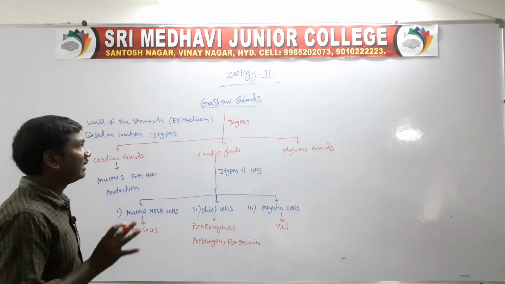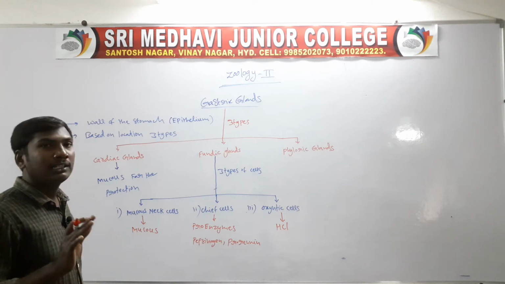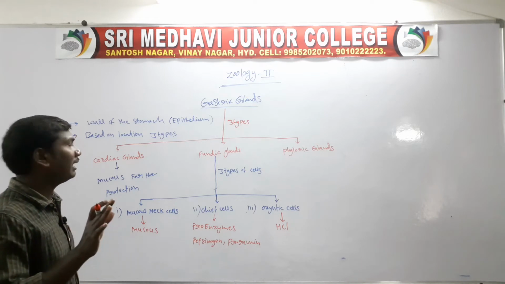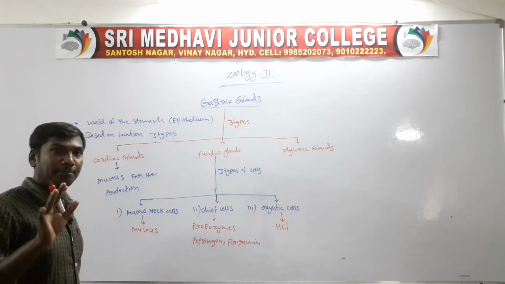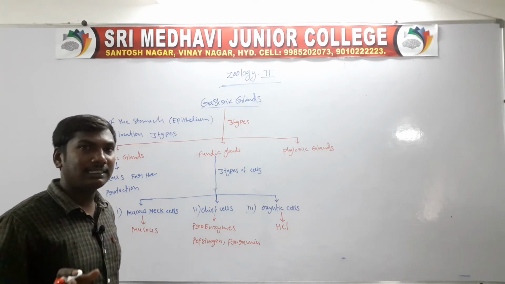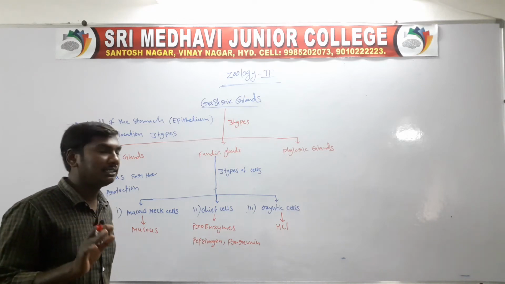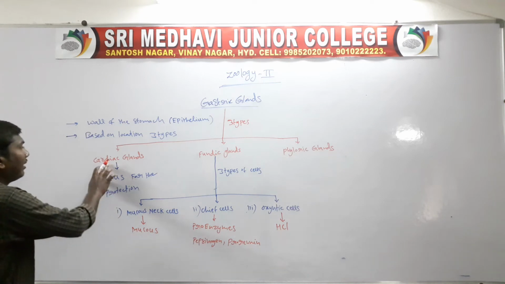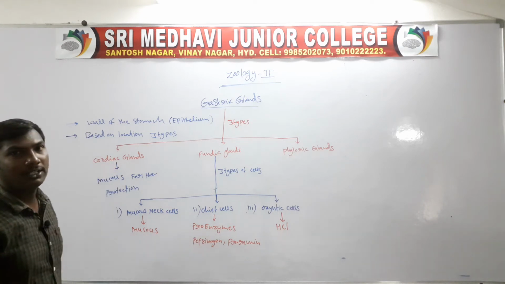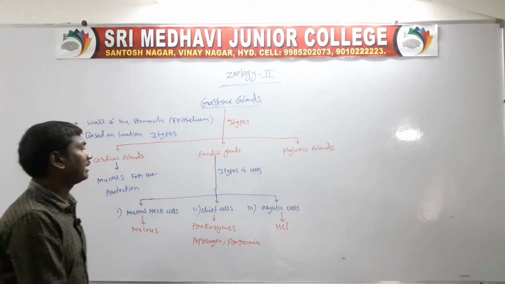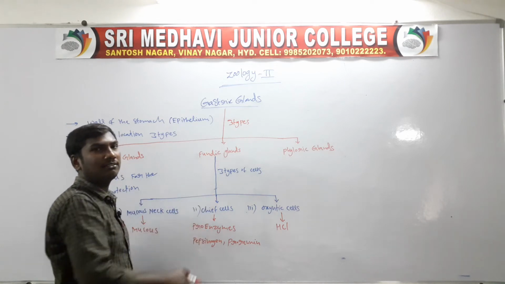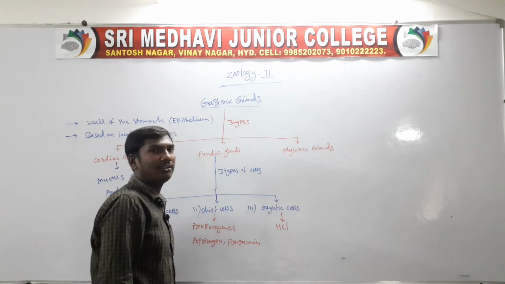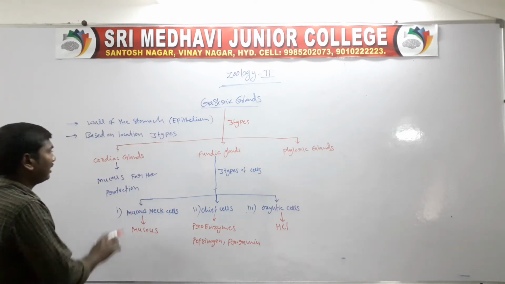Once more to revise, the gastric glands are located in the wall of the stomach. Based on the location, gastric glands are of three types. First one is the cardiac glands. Second one is the fundic glands. Third one, pyloric glands.